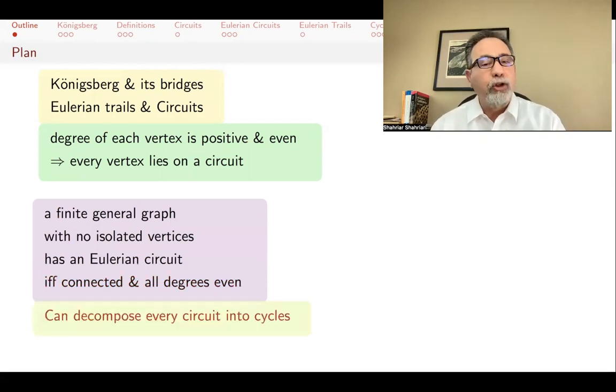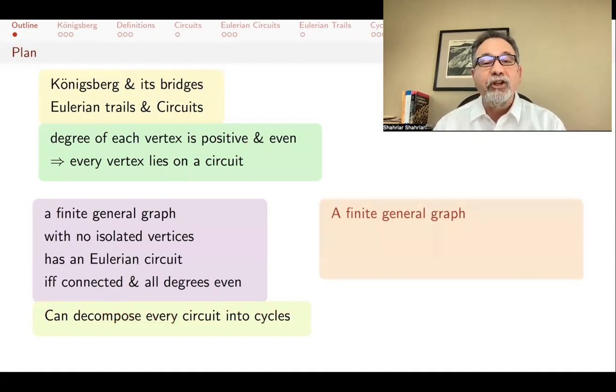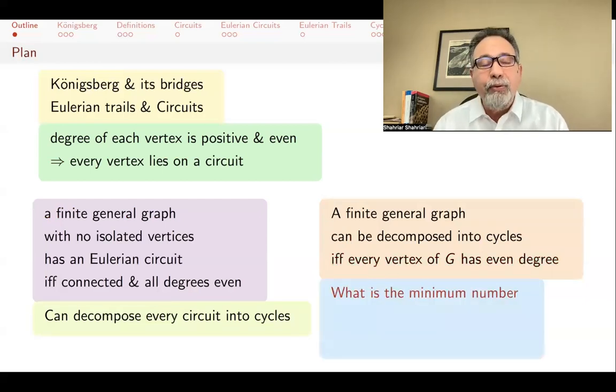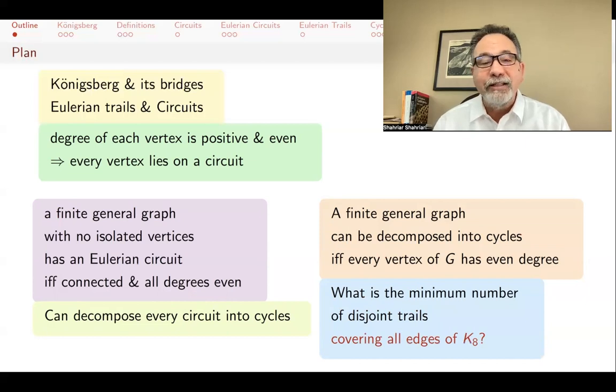And we'll prove also that we can decompose every circuit into cycles, and a finite general graph can be decomposed into cycles if and only if every vertex of G has even degree. As a final example, we'll ask the question, what's the minimum number of disjoint trails covering all edges of K8?